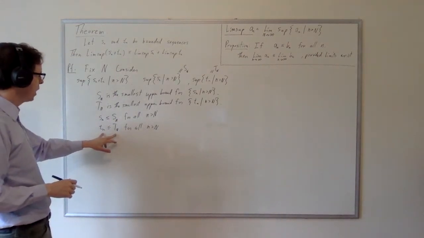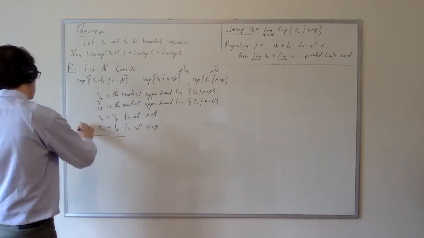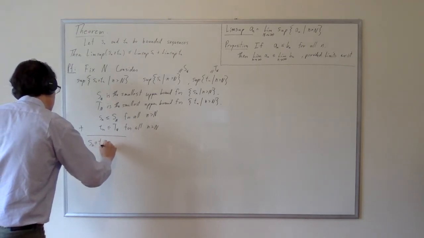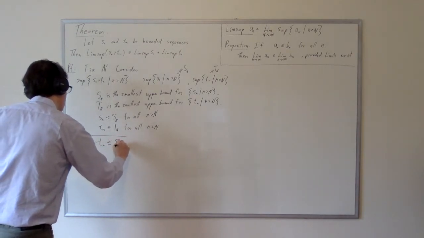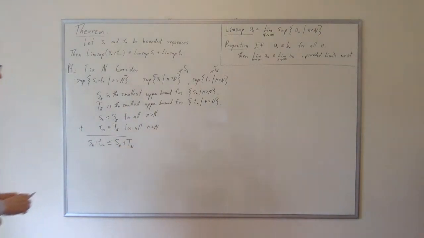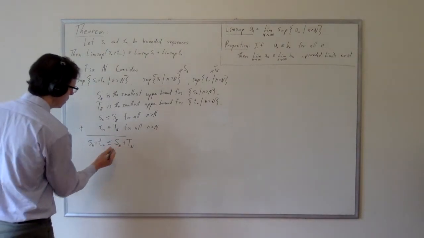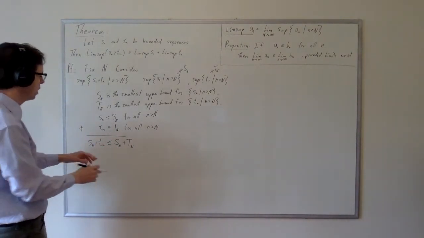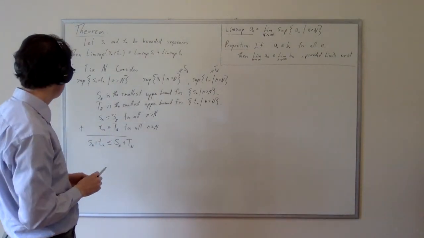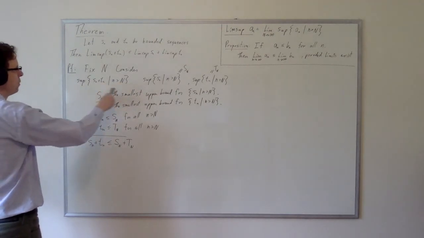So then what can we say about sn plus tn? Well, I can just add these. So what we get is that little sn plus little tn is less than or equal to cap S sub N plus cap T sub N. So now, okay, so what? Well, I have this inequality, and now this thing has a supremum.